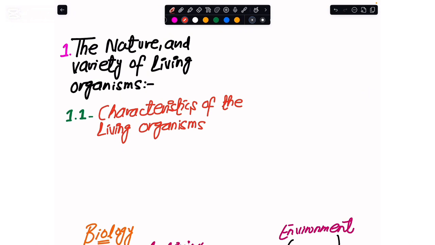And you know that the first topic that we have to be cracking in your course goes with the name of the nature and the variety of the living organisms. And for the nature and the variety of the living organisms, we would be looking toward the first index of your syllabus, and this is 1.1, where we have to be discussing the characteristics of the living organisms.